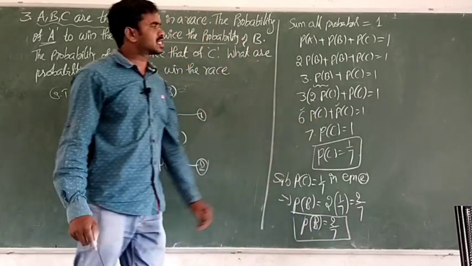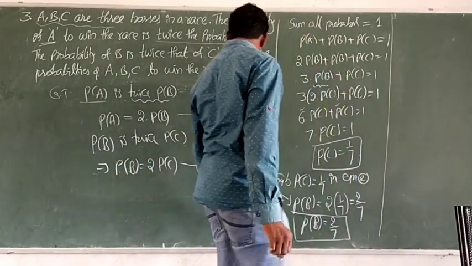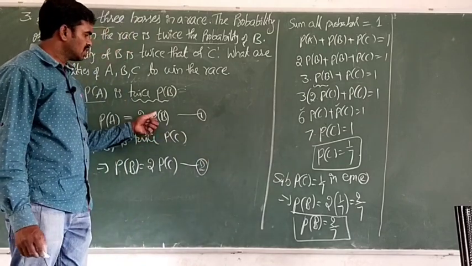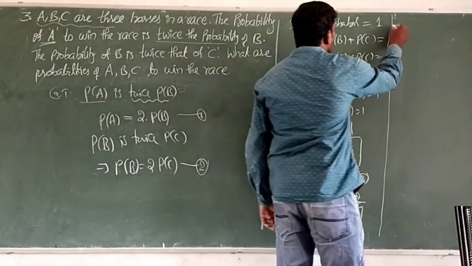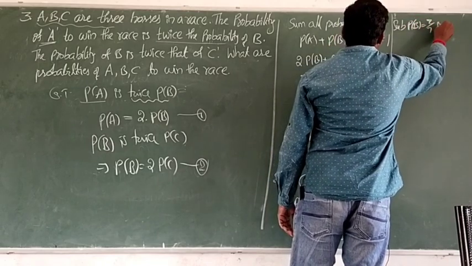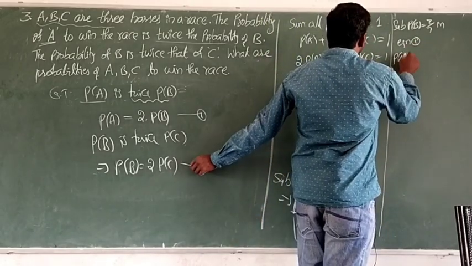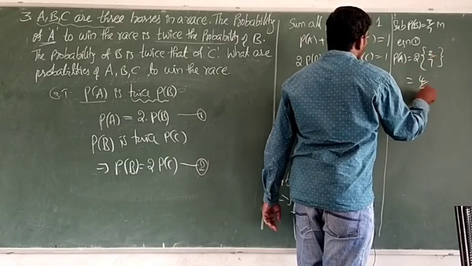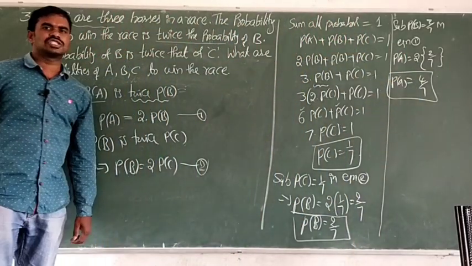So please put it in a box in the answer. Next one, last one, we want to get P of A. To find this one, probability of B value 2 by 7, substitute here, we get 2 into 2, 4 by 7. Do it. So now substitute this probability of B, 2 by 7, in equation 1. So then equation 1 becomes P of A equal to 2 into probability of B, which is 2 by 7. So 2 into 2 is 4 by 7. So these are the probabilities. Okay, so very simple solutions these are.